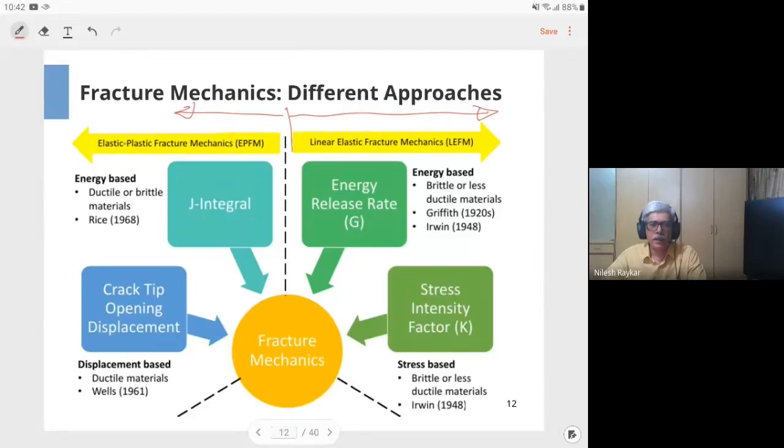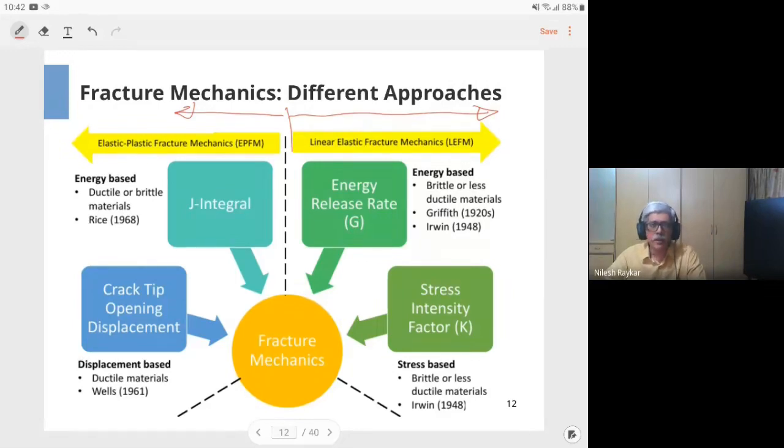In front of the crack tip, a plastic zone gets formed, and this retards the crack growth. So LEFM will give you a conservative result. It assumes that the material is elastic, whatever may be the load. However, in real material, because of the formation of a plastic zone, the actual material resists crack growth better than what is predicted by LEFM.